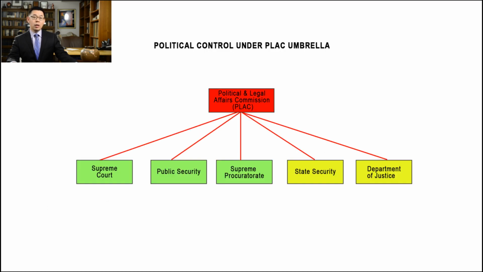Picture 4. PLAC is the Communist Party's agency to coordinate political and legal affairs with courts, prosecution office, police office, state security, and DOJ. The actual emphasis is more on three organizations: courts, prosecution office, and police office. As the old saying goes, court, prosecution office, and police office are in the same family.